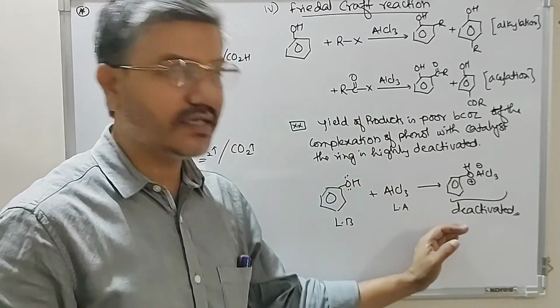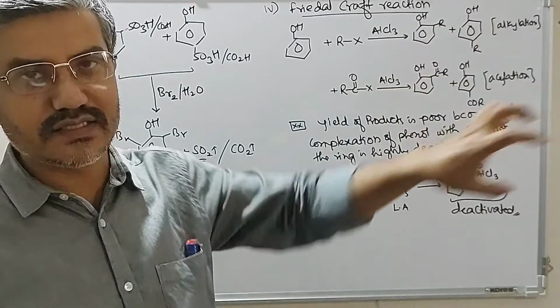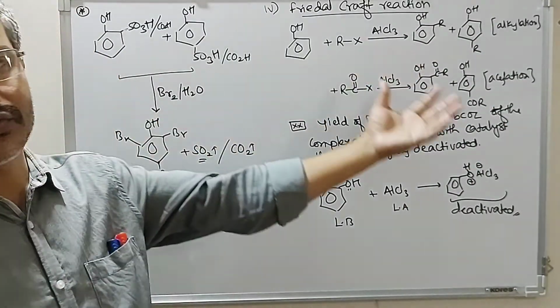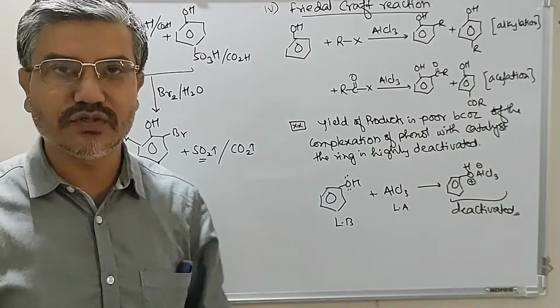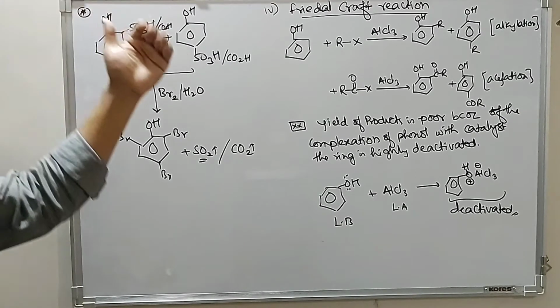As the ring is deactivated, the product of alkylation and acylation is poor. Otherwise, the reaction should have been a very good reaction, giving a large quantity of products. So with this reaction, we have to be very careful.